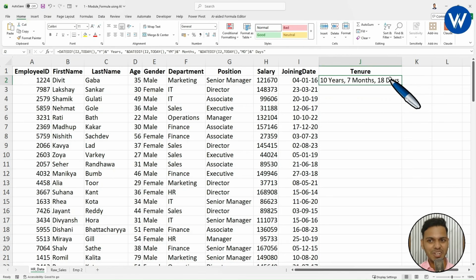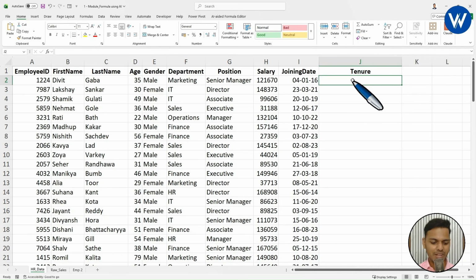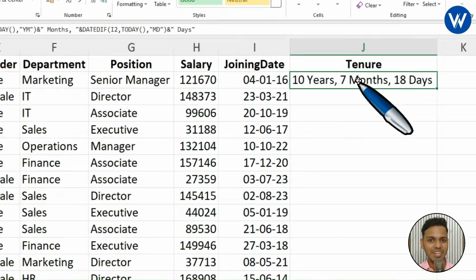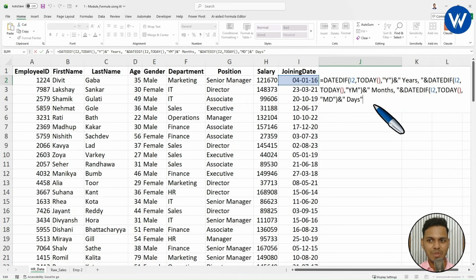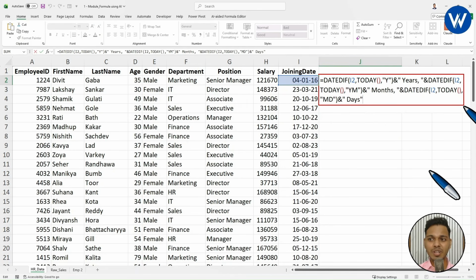Listen carefully. I have copied the formula from ChatGPT and pasted it here. And finally, you will get the tenure as 10 years, 7 months, and 18 days, which is completely amazing. So no need of typing any formula manually. Look here, guys. This formula is very big, right? If you type it manually, it will take hardly 10 minutes.